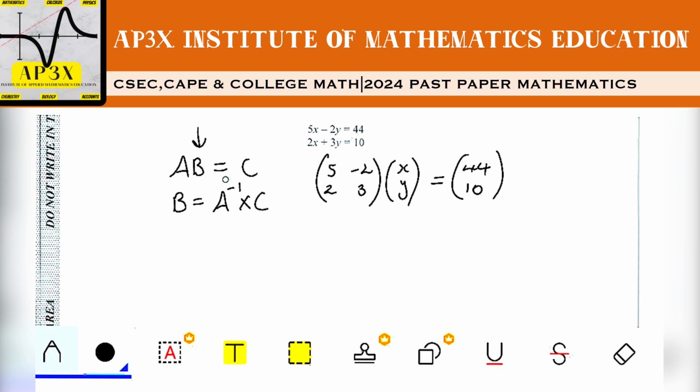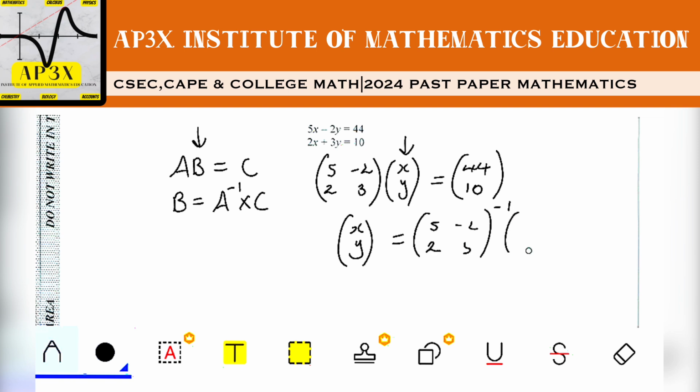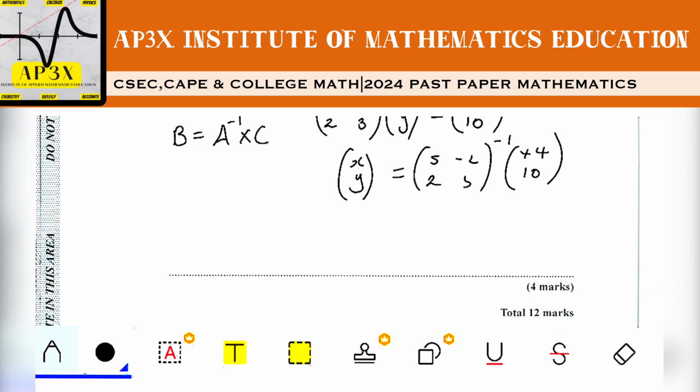So of course, as I stated, since the matrix B is the unknown matrix that we're looking for, then X, Y is going to be equal to the matrix 5, negative 2, 2, 3, inverse, that's minus 1. And then we're going to multiply that by 44, 10. So then our knowledge of the inverse of a matrix is applied here.